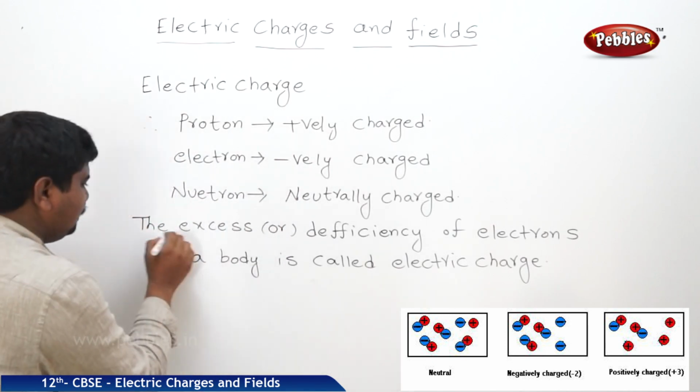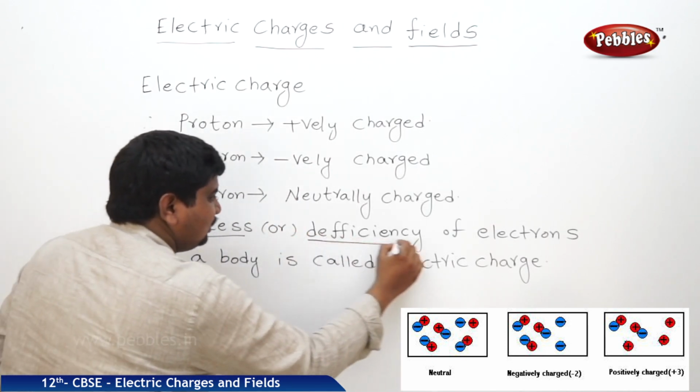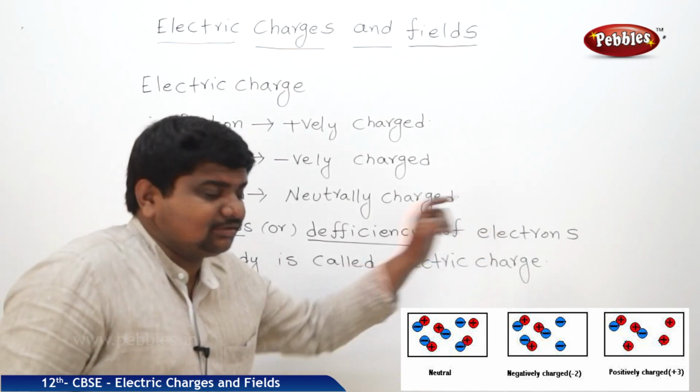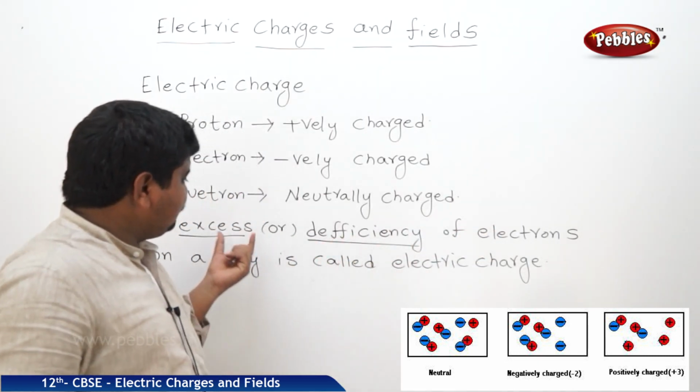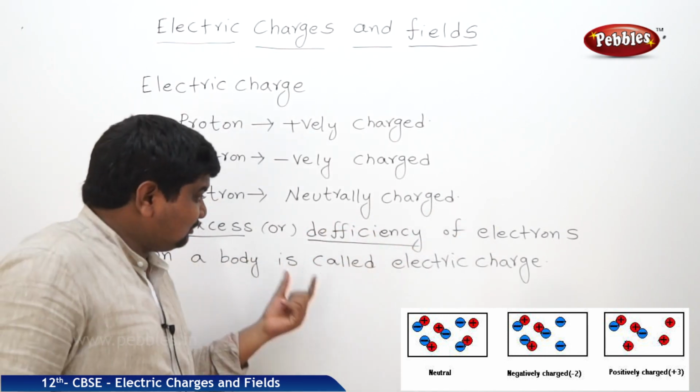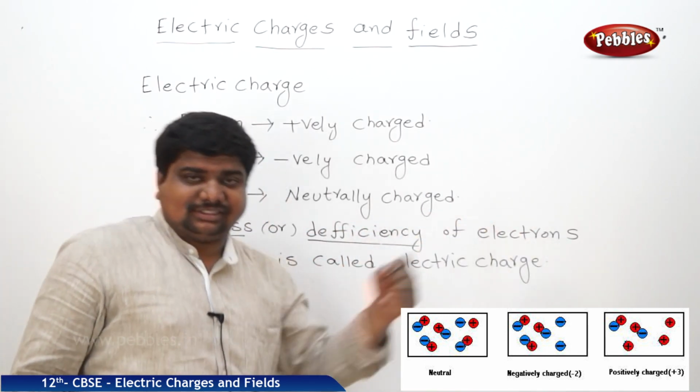See here, excess or deficiency of electrons. That means some objects may have an excess number of electrons, and some objects lack electrons.